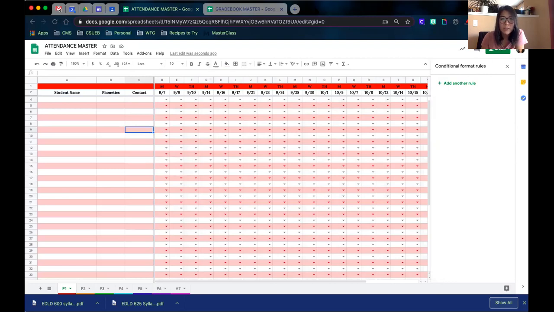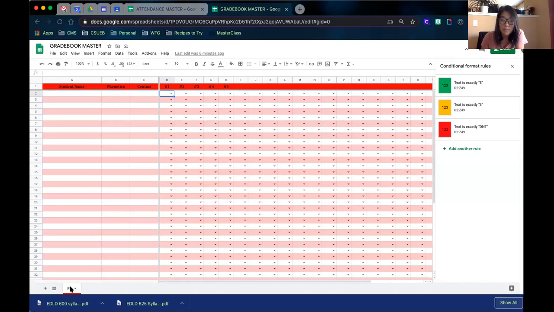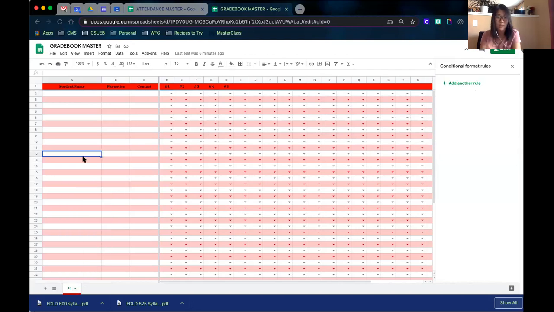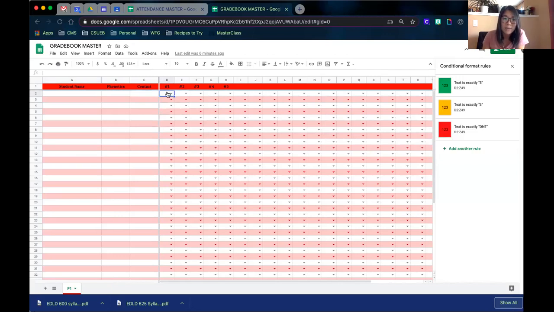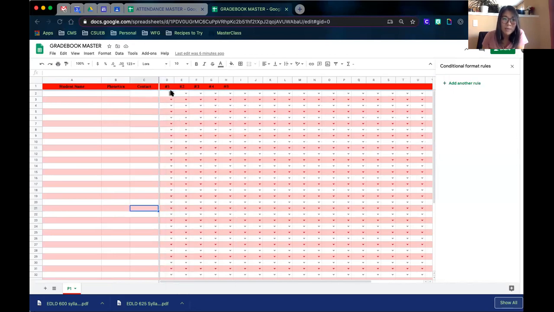For my grade book, just doing this really quickly, I only did one page right here. So if you like this, then you can duplicate the whole thing. So click on that arrow and then duplicate. If you don't like it, change it up however you want and then duplicate it for your periods. The ones that I do is, again, I right click, I select all of it, right click, data validation. And my options for me is 5, which is full credit.